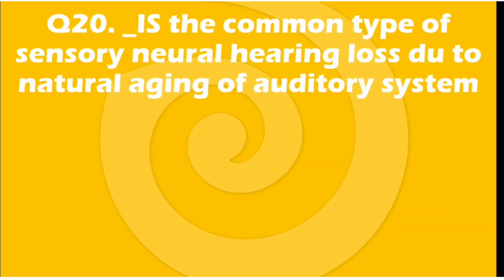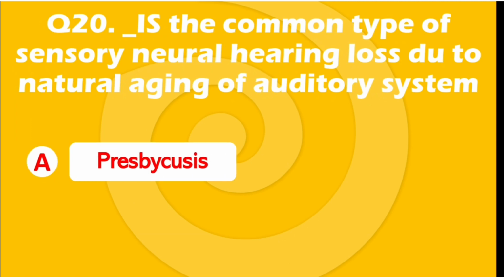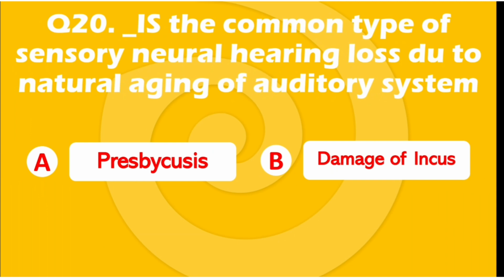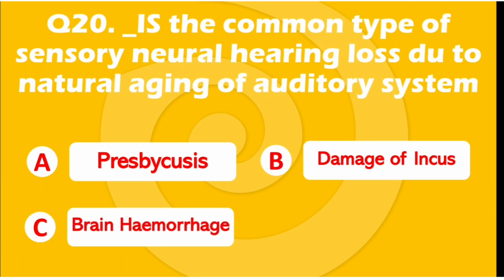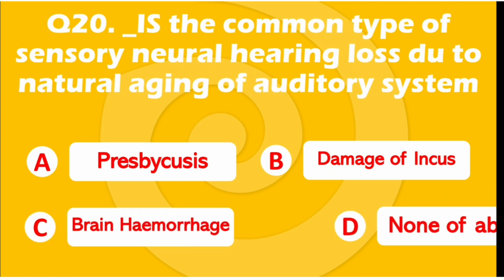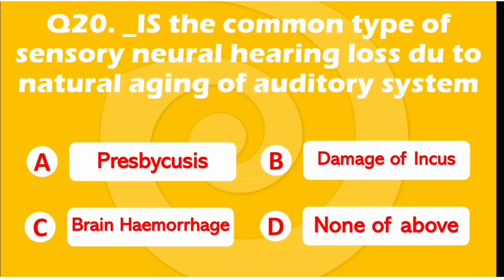Question number 20. Dash is the common type of sensorineural hearing loss due to natural aging of the auditory system. Option A is presbycusis. Option B, damage of incus. Option C is brain hemorrhage, or option D, none of the above. The right answer is option A, presbycusis.